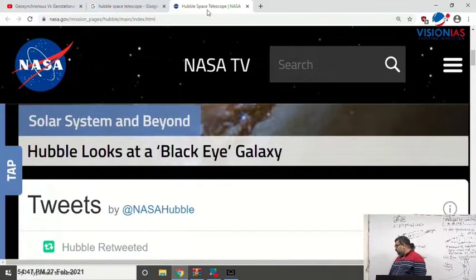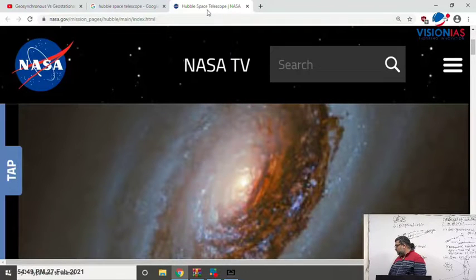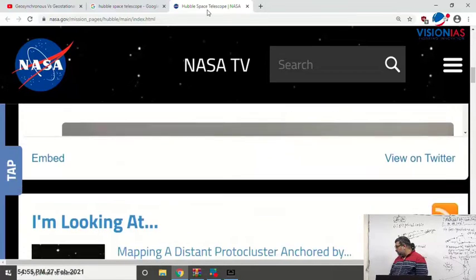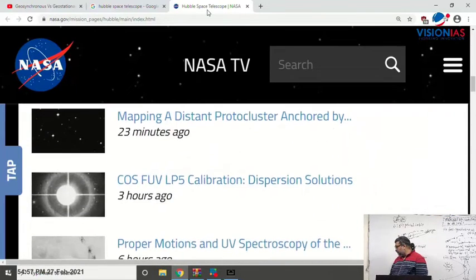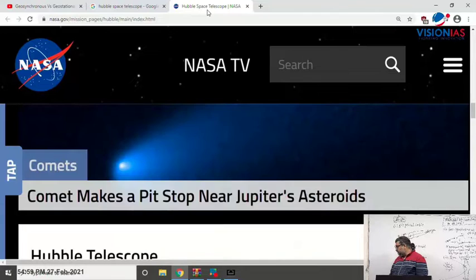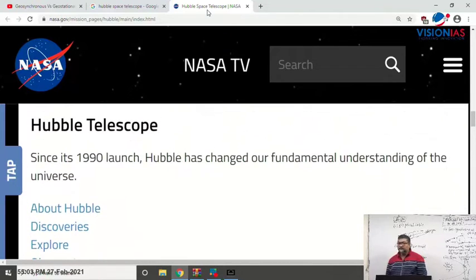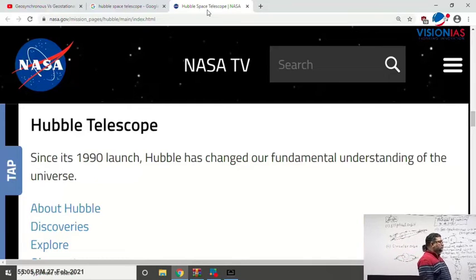Like here, you can see Hubble looks at Black Eye Galaxy. That is the image you have. Now, if you see here, this is all development from comet makes a pit stop near Jupiter's asteroid, Hubble telescope there. When was it launched? 1990.